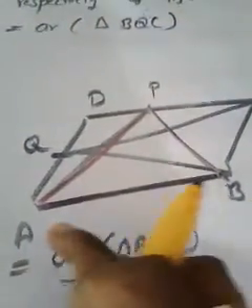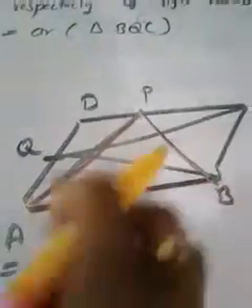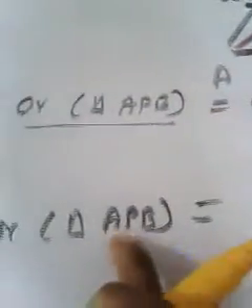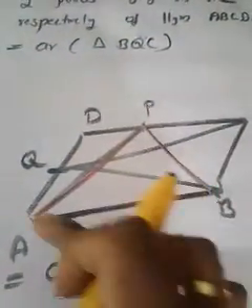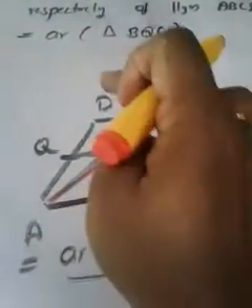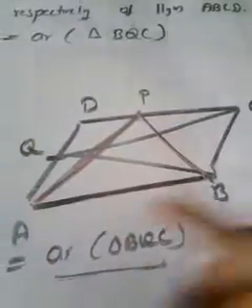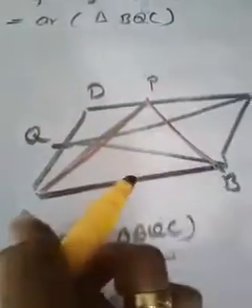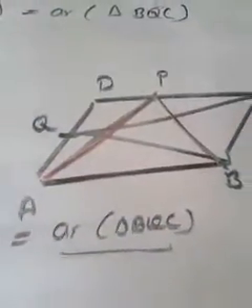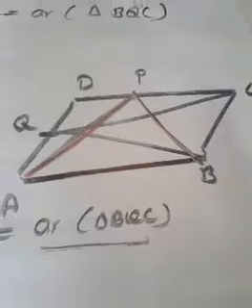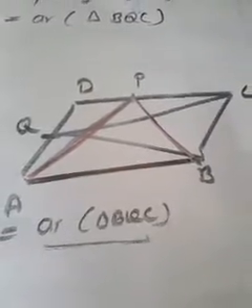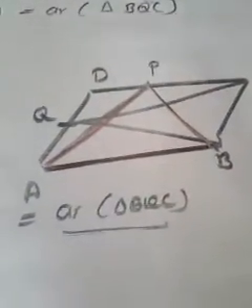Just think about triangle APB, this red triangle, because this is the thing we have to concentrate on. Think about this red triangle and this parallelogram. What is the specialty of that red triangle and the parallelogram ABCD? Both are on the same base AB and both are between the same parallels.